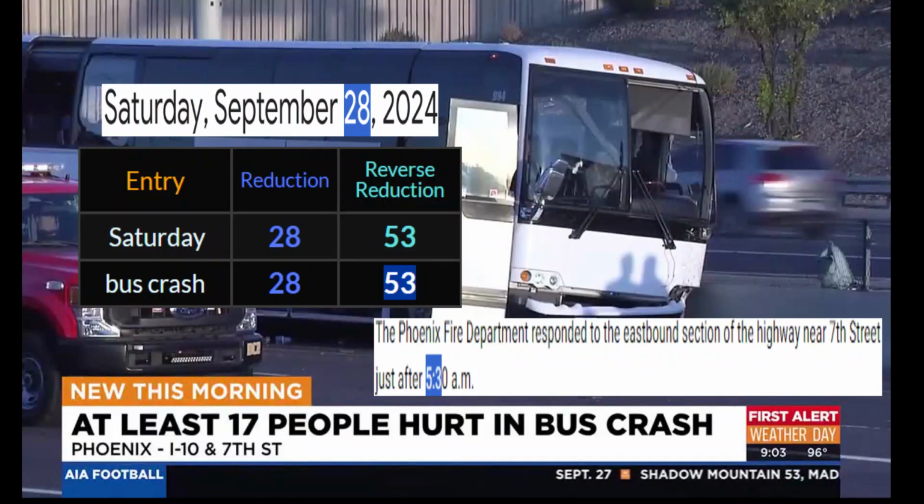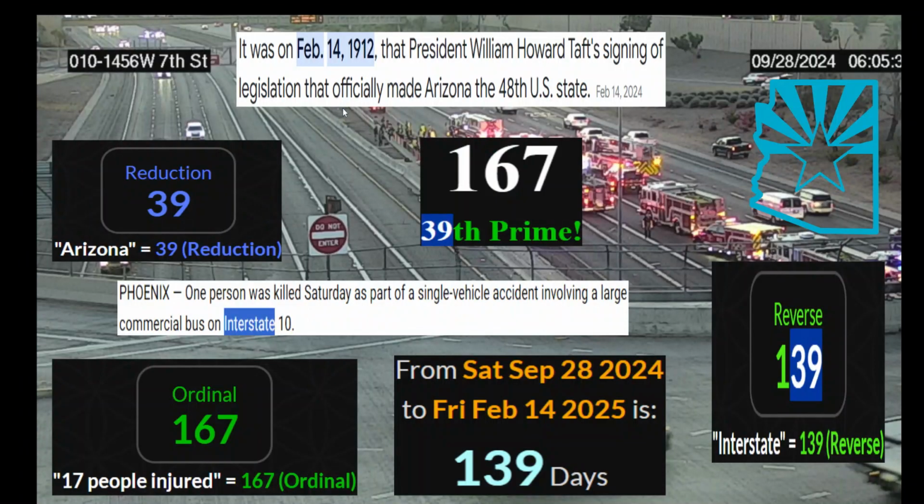Saturday, September 28th. Again, Arizona, central Phoenix. The Phoenix Fire Department responded to the eastbound section of the highway near 7th Street just after 5:30 a.m. One person was killed Saturday as part of a single vehicle accident. Sympathy, right? Involving a large commercial bus on Interstate 10. Okay?